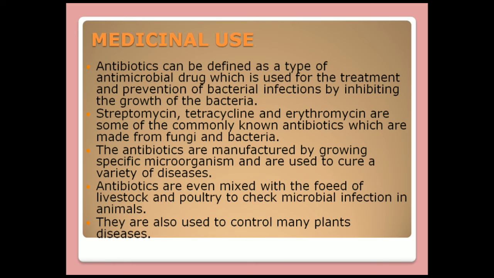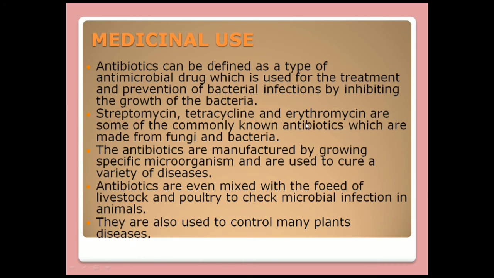So an antibiotic basically is a type of antimicrobial drug used for the treatment and prevention of bacterial infection by inhibiting the growth of bacteria. It means that the bacterial infection is treated and prevented by inhibiting. Inhibiting means stopping the growth of the bacteria. So antibiotics are basically antimicrobial drugs which are used for the prevention and treatment of bacterial infection by stopping the growth of the bacteria.